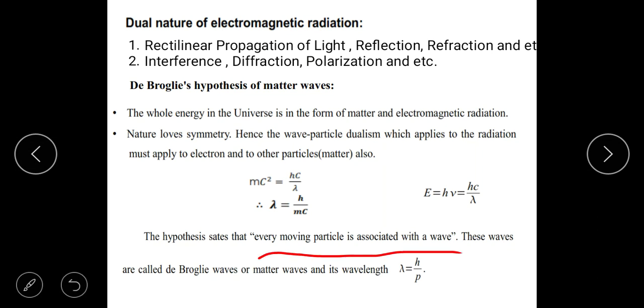and his hypothesis is stated as: every moving particle is associated with a wave, and that wave's wavelength is given by Planck's constant divided by p, where p is the momentum, which is mass into velocity. This was his basic concept.